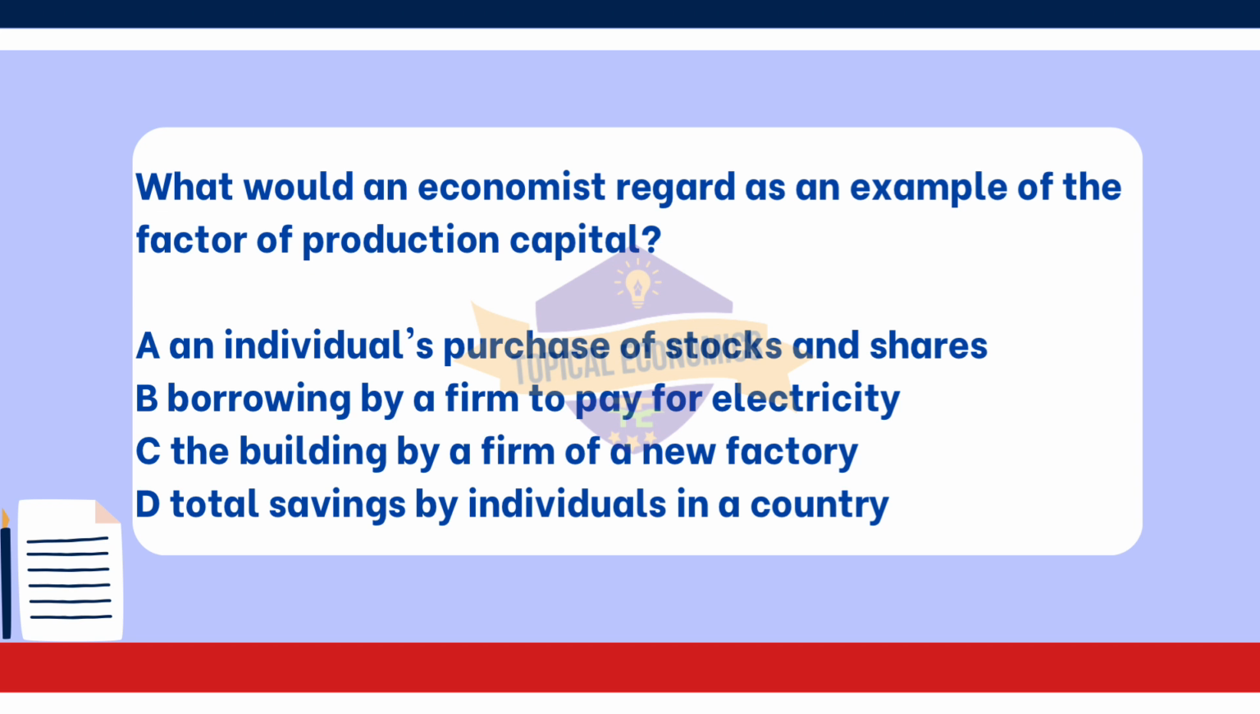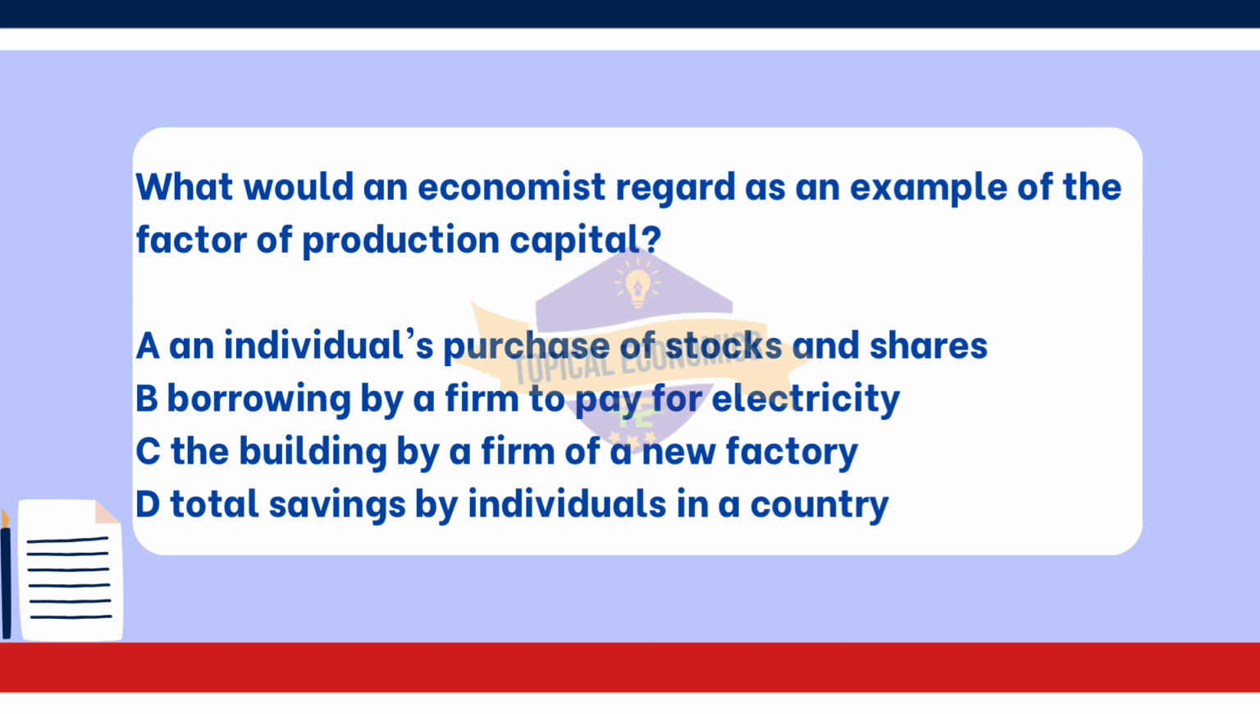The building by a firm of a new factory. Capital as a factor of production refers to man-made resources used in the production of goods and services. Building a new factory is a clear example of capital investment because it represents a physical asset that will be used to produce goods, thereby enhancing the firm's production capacity. Looking at the other options.